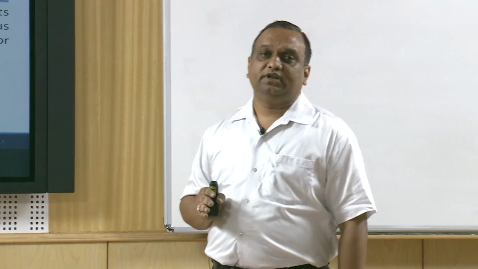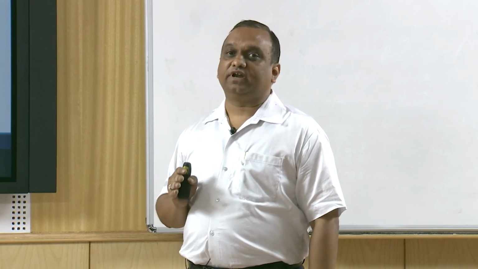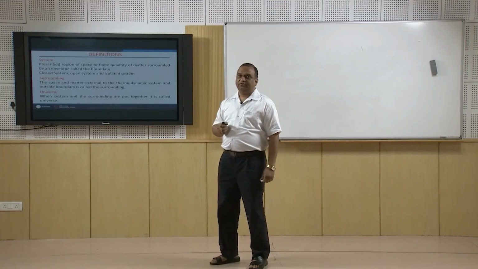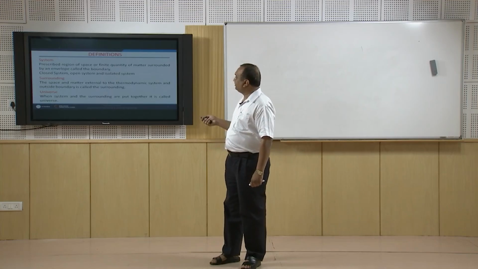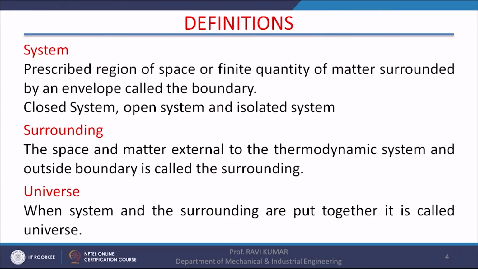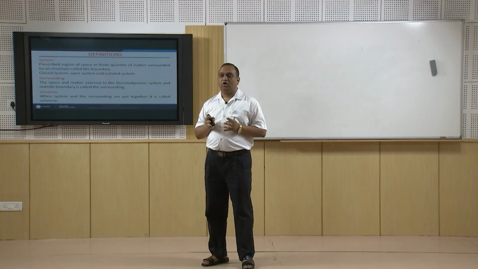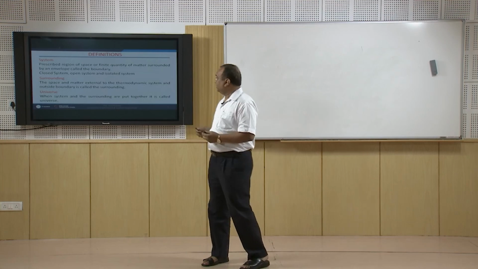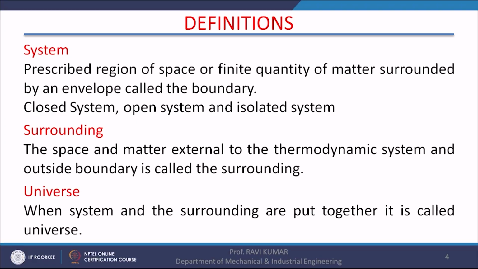It deals with the heat and work interactions and their effect on different physical quantities like pressure, temperature or volume of the system. There are certain terms in thermodynamics which need to be defined here. First is the system. System is the prescribed region of space or finite quantity of matter surrounded by an envelope called the boundary. So, any region in space on which the thermodynamic studies are focused is called system. Now, there are three types of system.